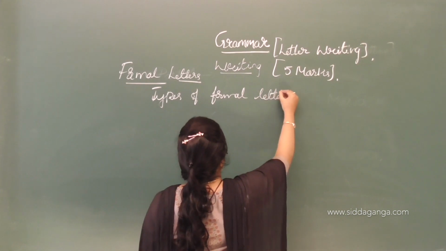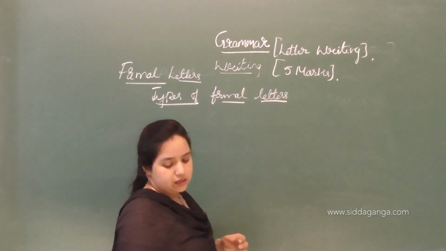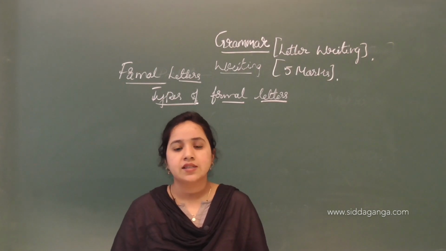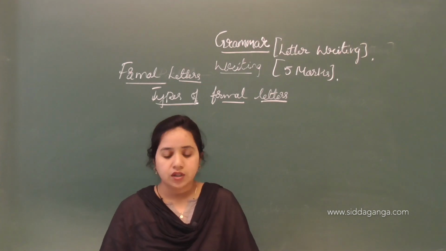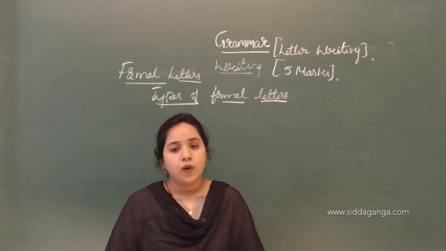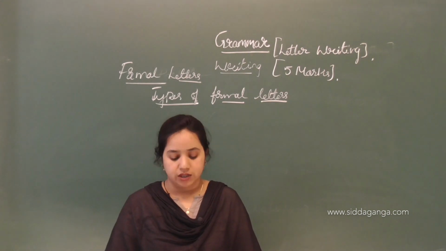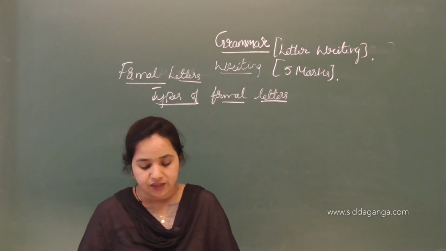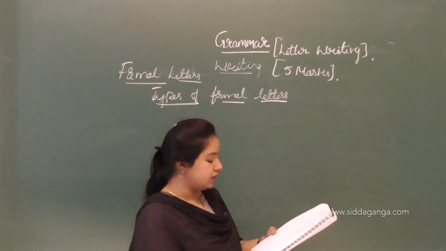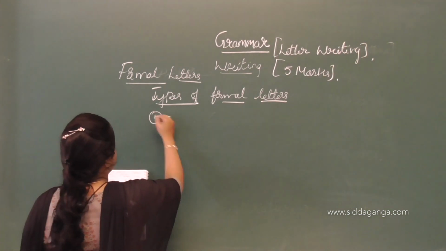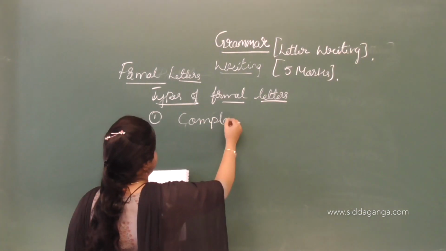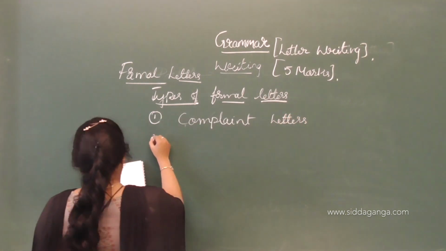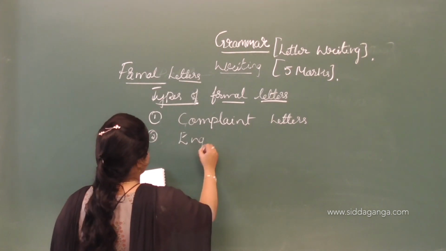Types of formal letters. They are classified into 4 types. What are these? Complaint letters, enquiry letters, letters for placing an order, and letters to the editor. These are the 4 kinds of letters we have in formal letters. Let's see which are the types of letters. The first one is complaint letters. The second one is enquiry letters.